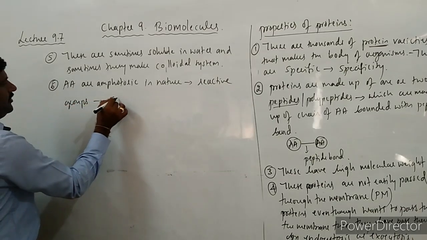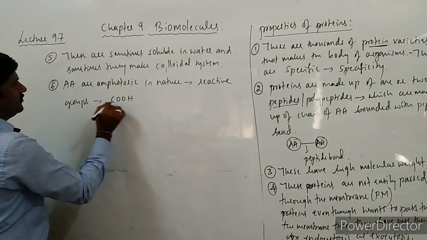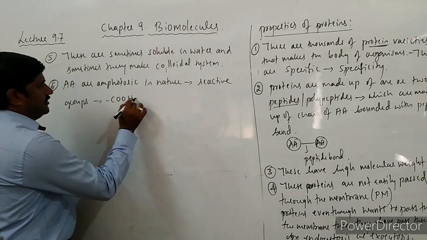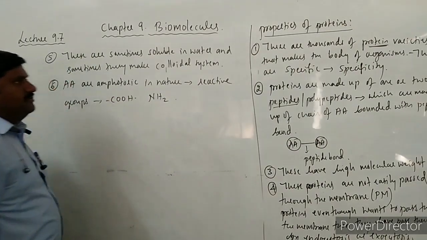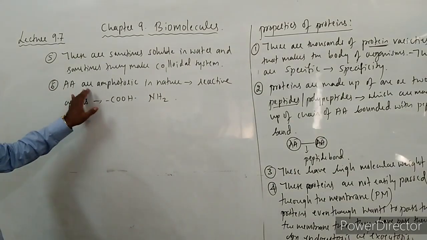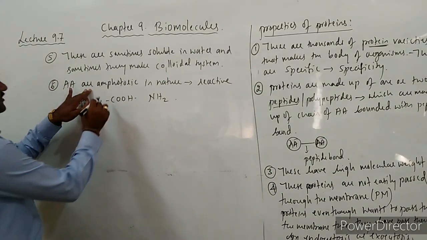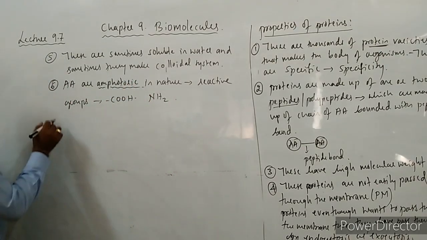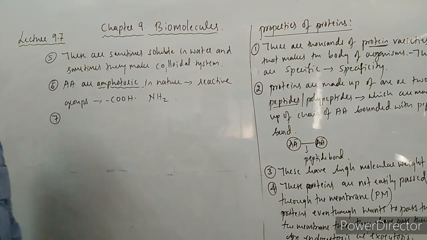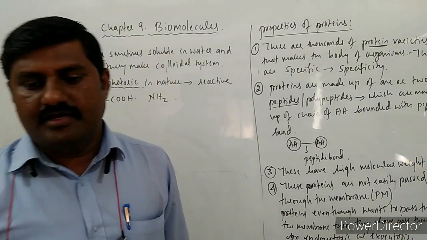They may have a COOH group, right? Sometimes these may have an amino group. Such reactive groups these amino acids have. Hence, they are said to be amphoteric in nature, right? This is also one more property of these proteins.